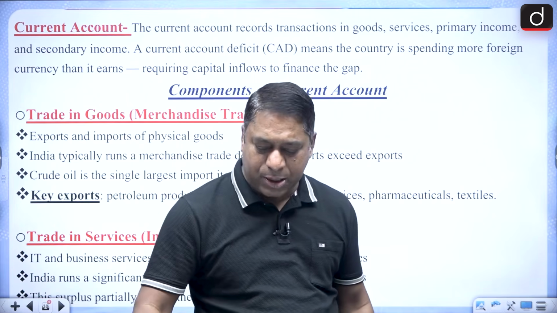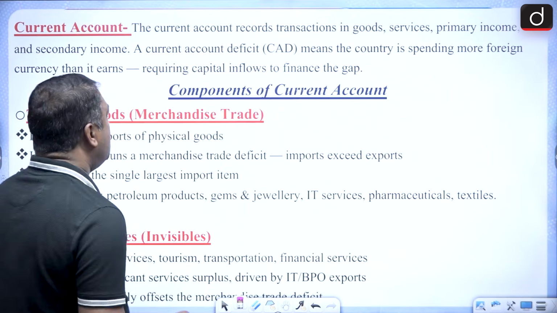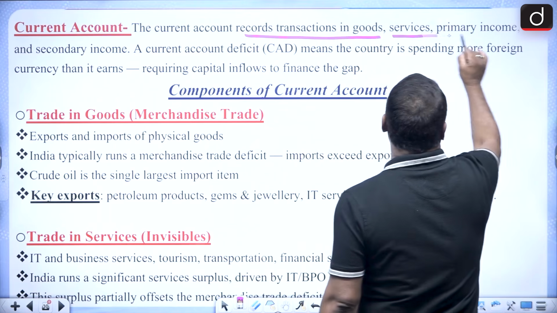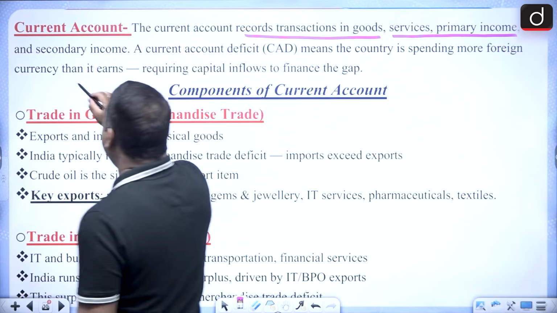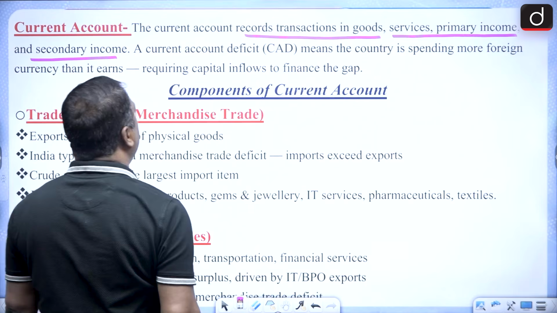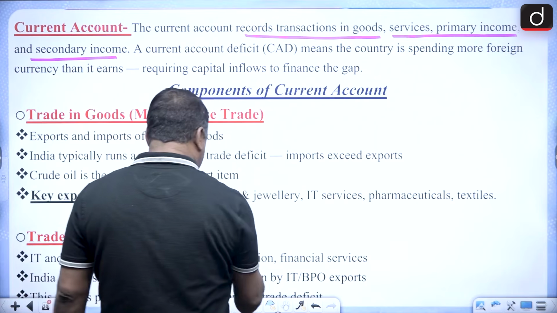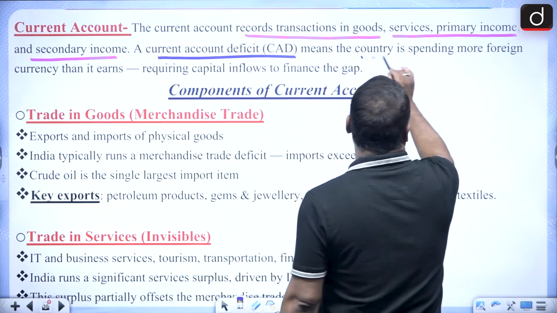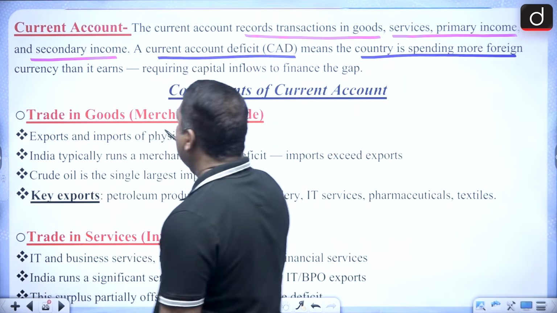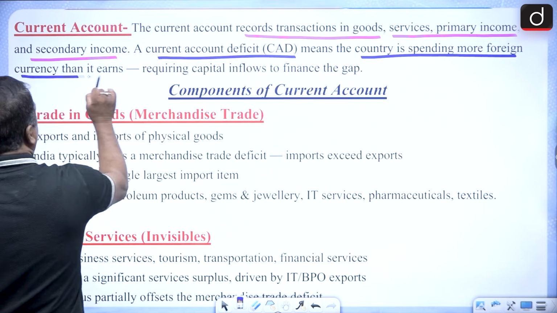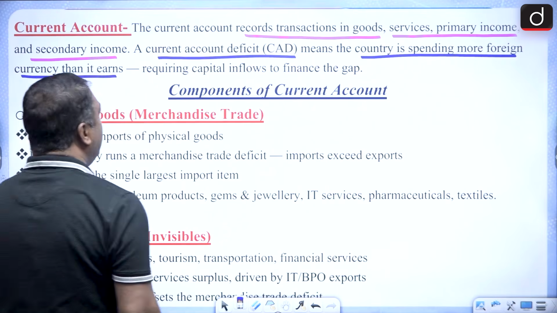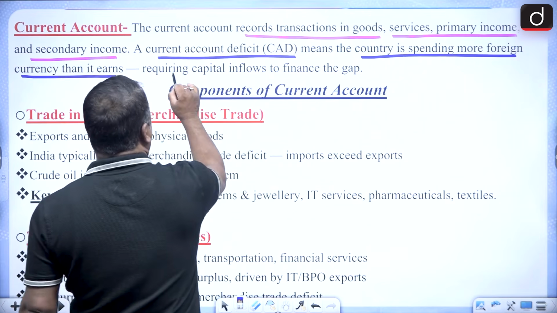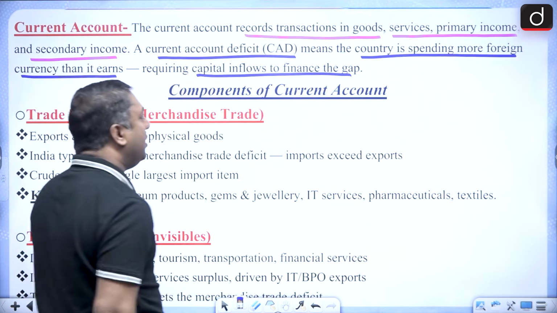I have told you a lot of things with regard to the current account. So the current account records transactions in goods, services, primary income and secondary income. And when I say current account deficit, it means a country is spending more foreign currency than it is earning, requiring capital inflows to finance the gap.